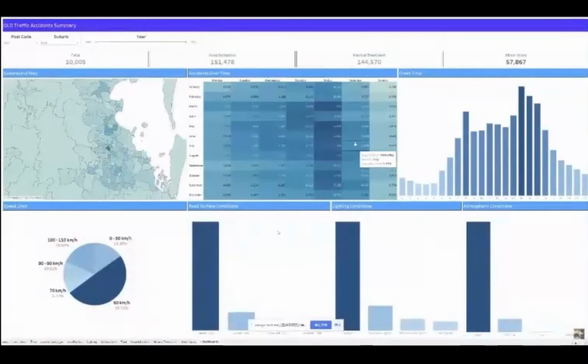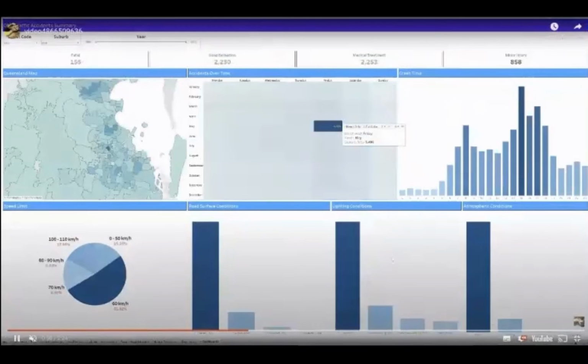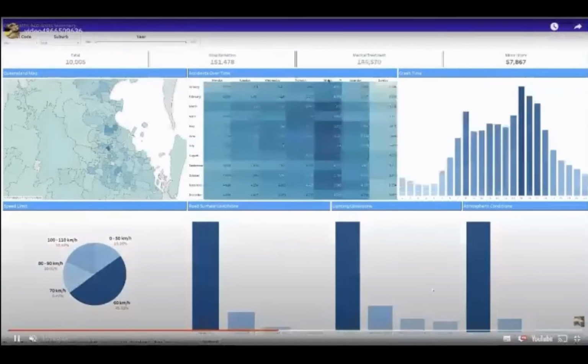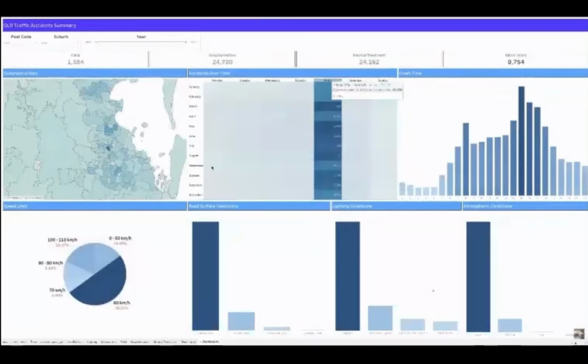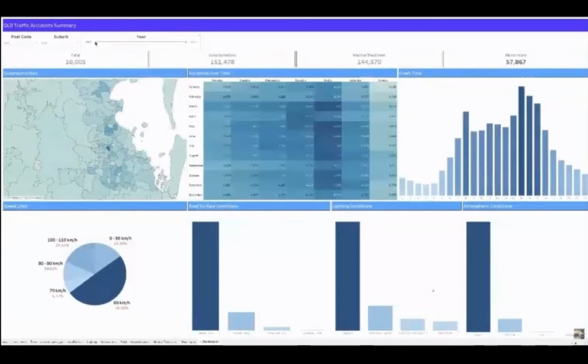And also in the accident over time, you can select the value you want to know. Like for example, the highest number, you can see it's on the 5-day mark, and all information changes together. And also, you can select the day like Friday, or if you want to know the month, like December.